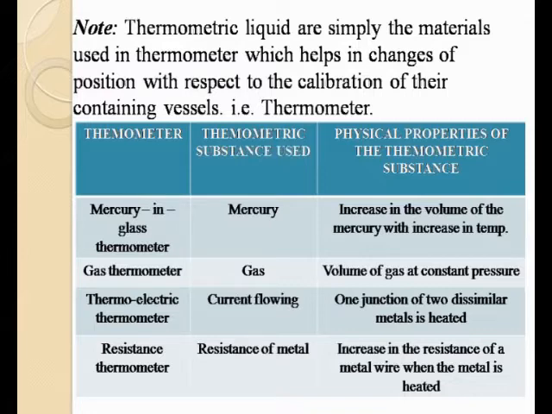Do you understand? Another type of thermometer is what we call thermoelectric thermometer. Thermoelectric thermometer. So that one has what we call current flowing. Now the last one is resistance thermometer, the resistance of metal. So if you can go through it, you realize different thermometers and their different thermometric substances.